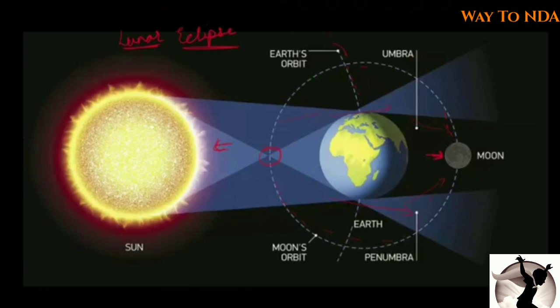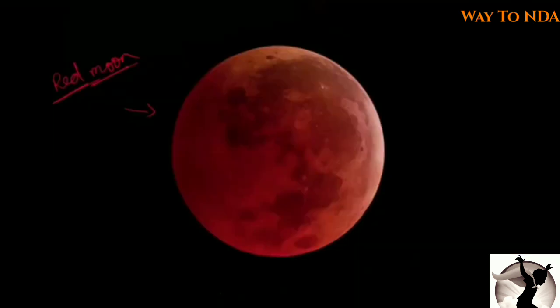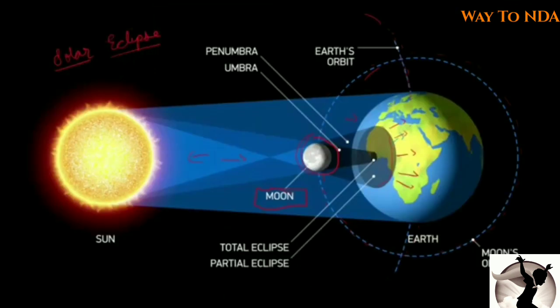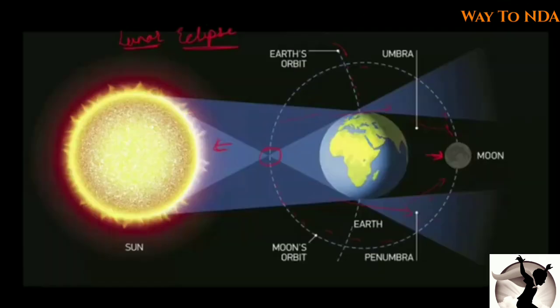So now we have studied, this is the solar eclipse and here you will find this is the lunar eclipse. So does this happen every time? Okay, no, it does not happen every time. You may think that whenever the moon is between the earth and sun, there will be a solar eclipse, and whenever the earth is between the moon and sun, there will be a lunar eclipse. No, it is not the same case. It is not that easy, and there is a complication behind this.